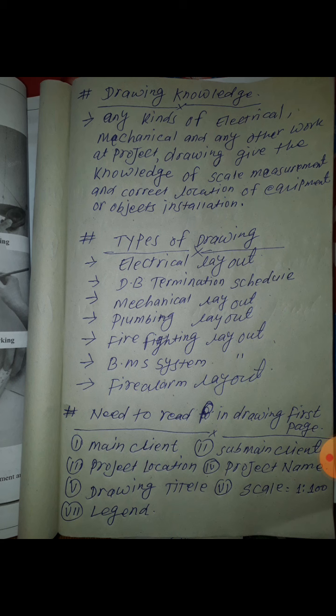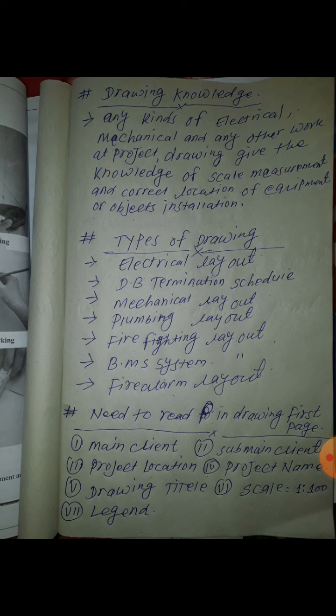If you don't understand a symbol, you can go to the legend and check there. They will describe the symbol, what the meaning of it is. Okay, so these seven items are the most important for you. All of these come on the front page of your drawing, the front page of this print.